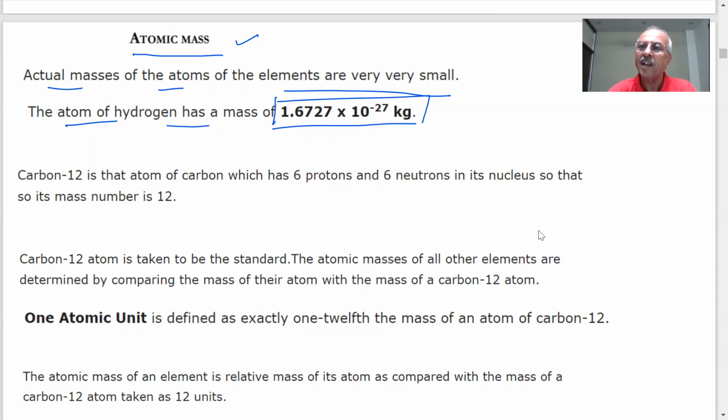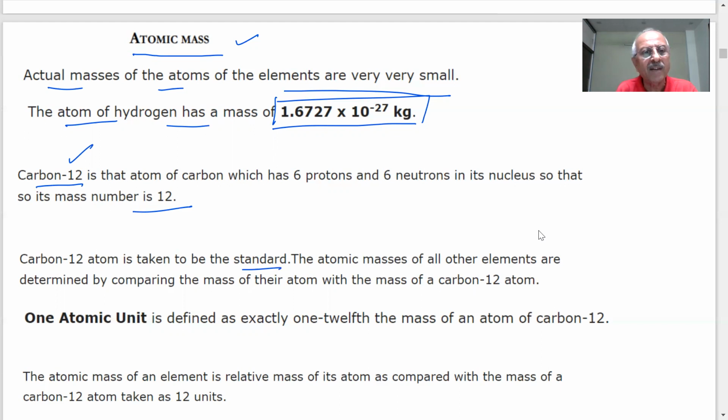In a class, if there are 10 students, we can say which student is taller than the other. Relatively, we can say that. I choose one standard and say, okay, this is taller by this, this is lower by this. So when we cannot measure anything exactly, then we have to use some relative scale, student. Relative to this, carbon 12 is the atom of carbon, which is important because it has 6 protons, and we will explain in the coming classes what it means, and a mass number of 12. It is taken to be the standard, student.